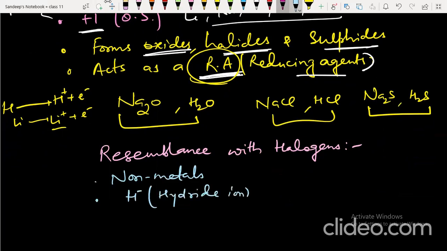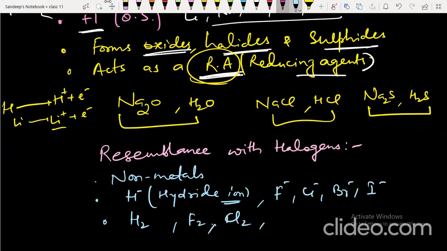Hydride ion is H minus, similar to fluoride ion, chloride ion, bromide ion. It forms H2 dihydrogen, similar to how halogens form difluorine F2, Cl2, chlorine, bromine, iodine. So these are the similarities with halogens.